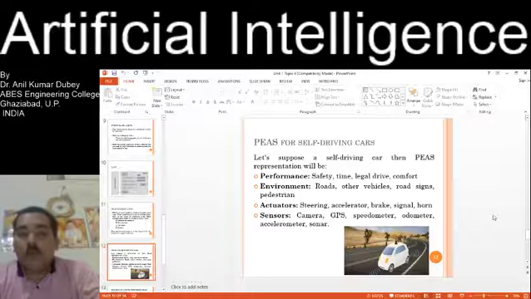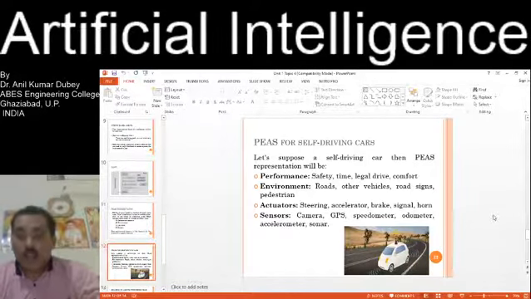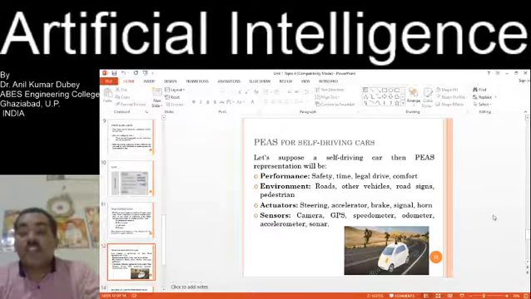We are using one example of PEAS: the self-driving car. In a self-driving car there is no need for a driver; it drives itself on the roads. Performance is safety, time, legal drive, and comfortable drive. Environment is the roads, other vehicles with which the self-driving car interacts, road signs, such as left turn, right turn and other signs, then pedestrians.